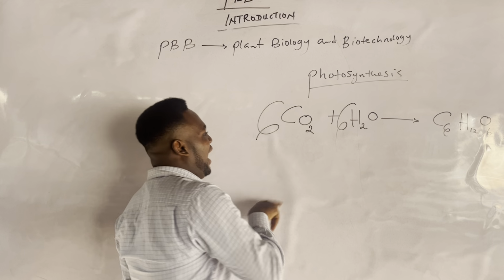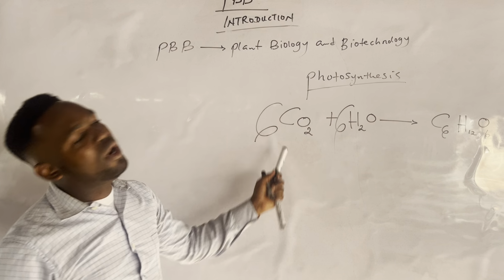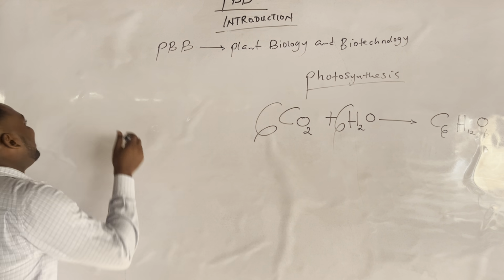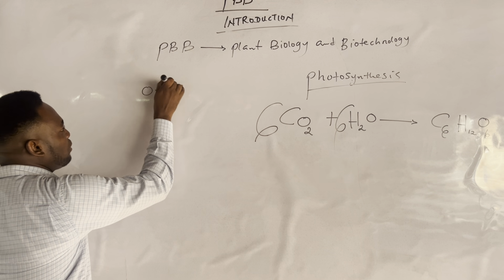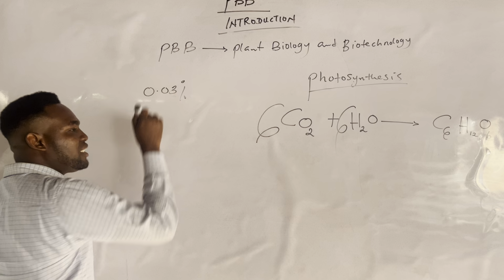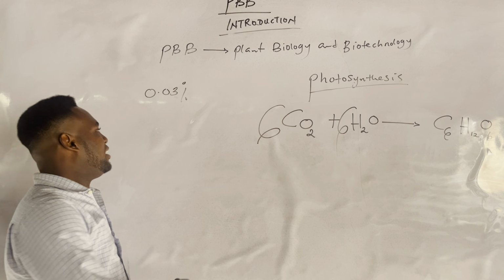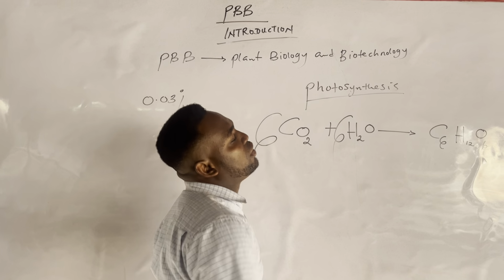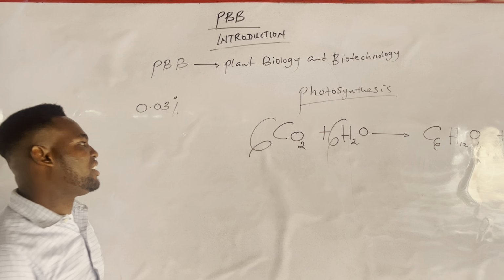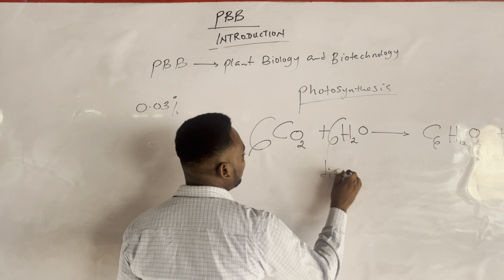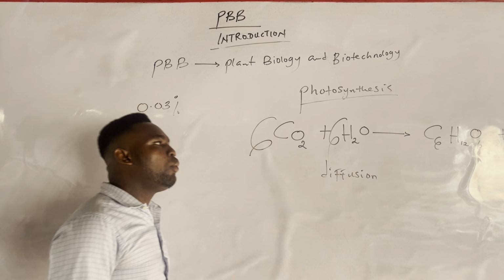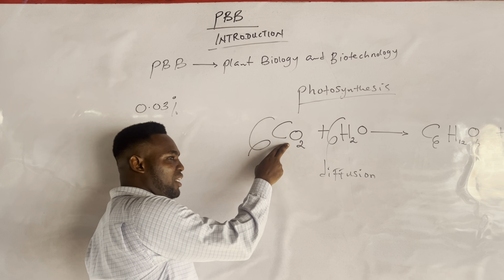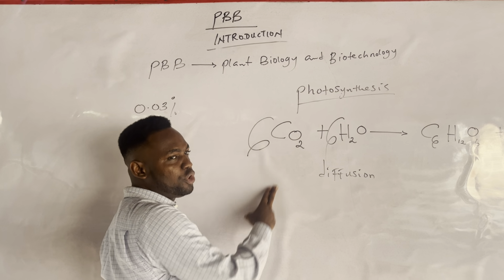How does the carbon dioxide enter the plant? We say that carbon dioxide enters by the process of diffusion. Carbon dioxide is in the atmosphere and makes up 0.03% by volume of air. It is in the atmosphere naturally like that. So carbon dioxide diffuses into the leaves through the stomata of plants by the process called diffusion. We now know that plants are able to carry out photosynthesis, and by doing so, they remove one of the gases that causes pollution in the atmosphere.